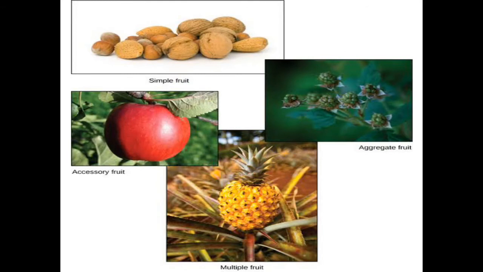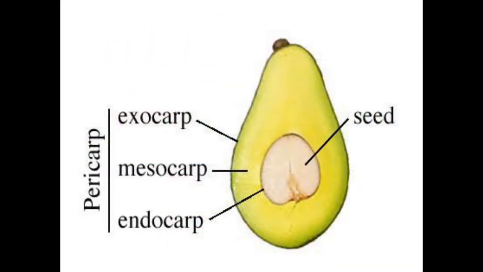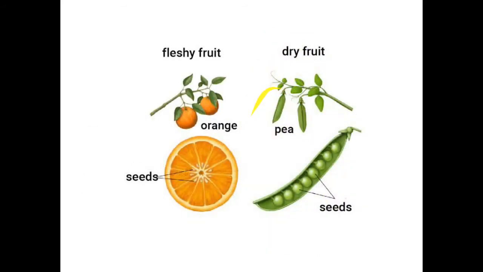Here accessory fruit is the false fruit, and the other three types are the true fruit, which are simple fruit, aggregate fruit and multiple fruit. Now check out the outer portion of the fruit, which is called the pericarp.